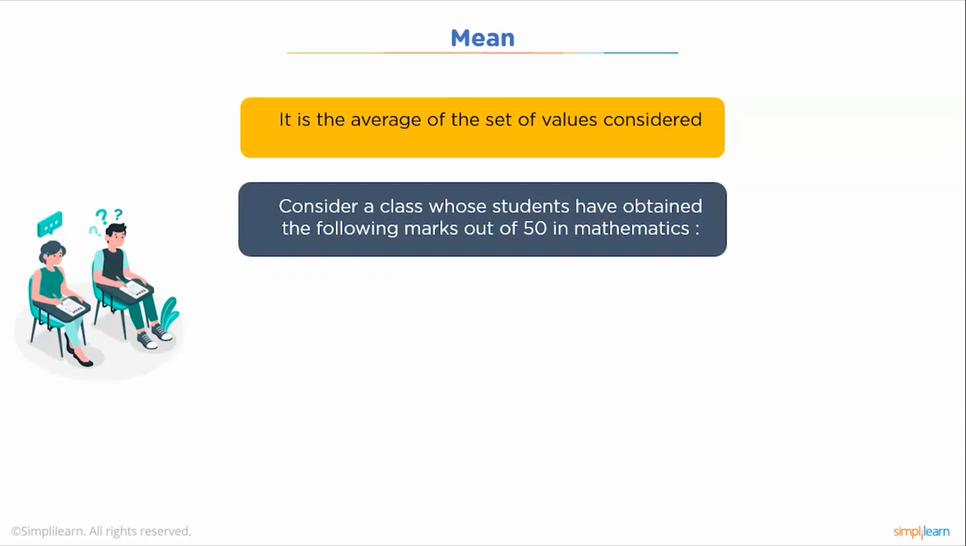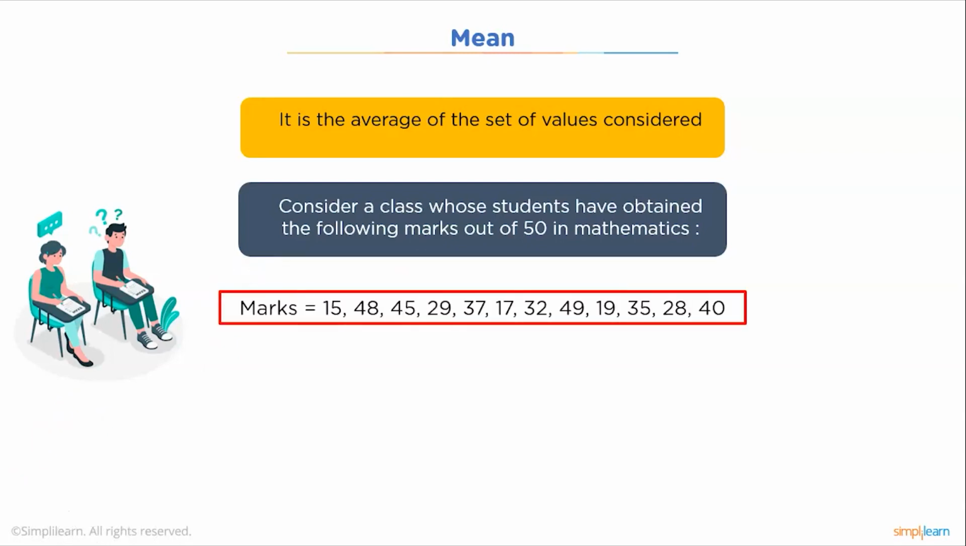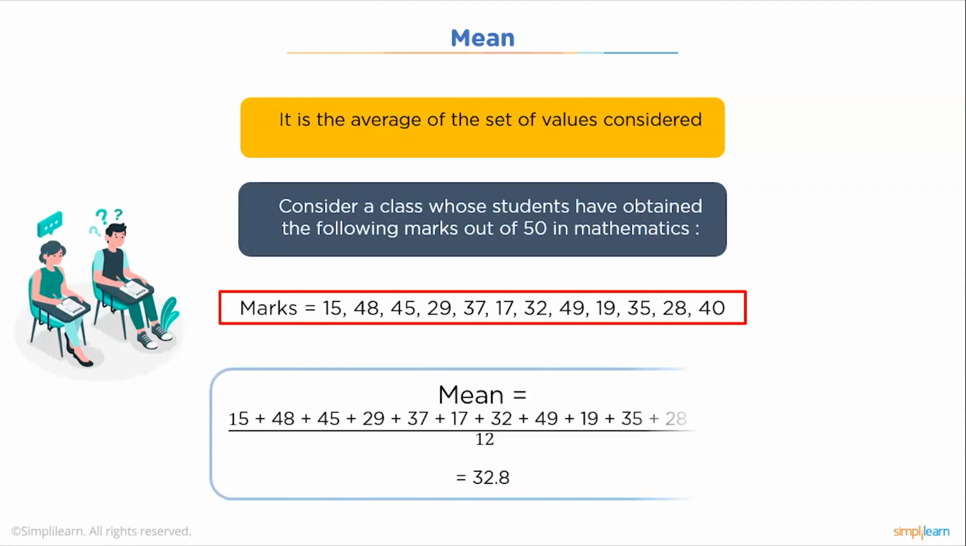Suppose we have a class whose students have obtained the following marks out of 50 in mathematics. Here are the following marks. To find the mean of these marks, we'll add all the marks and divide by the number of marks there are. So we have a total of 12 marks. So the mean of these numbers is 32.8.